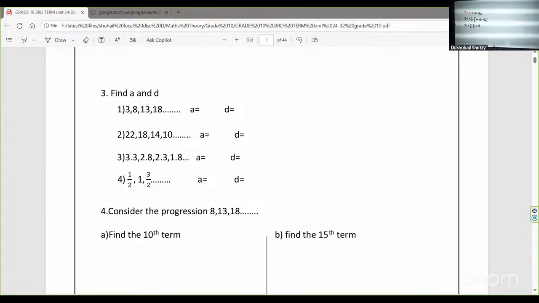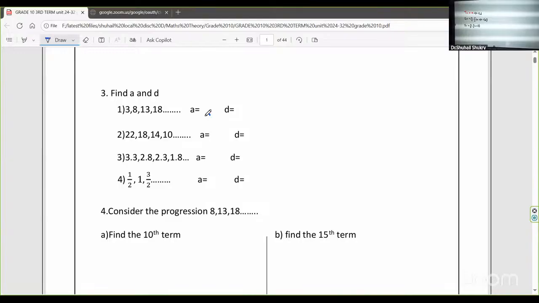Now let's check these values. Guys, tell me what is the value of A? For the first question, the answer is 3. First one, A is 3. How much is D? Can you see 3 to 8? What is the difference? 5. So D is 5. First one is correct?